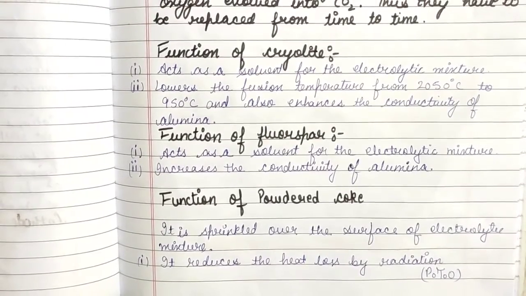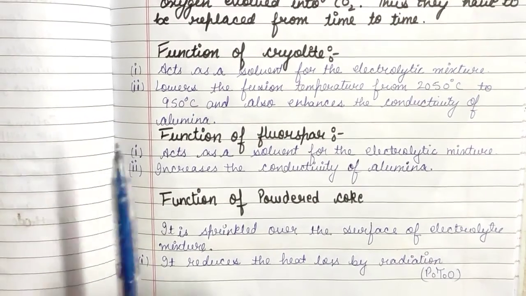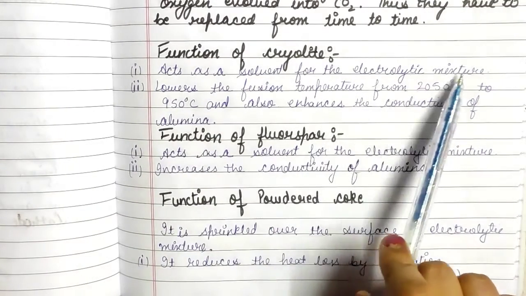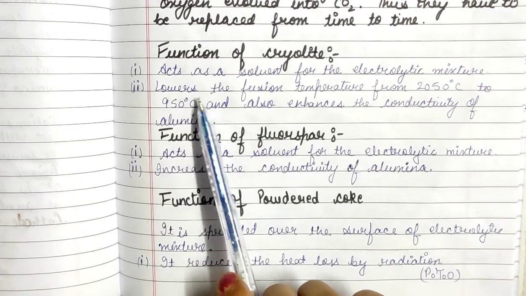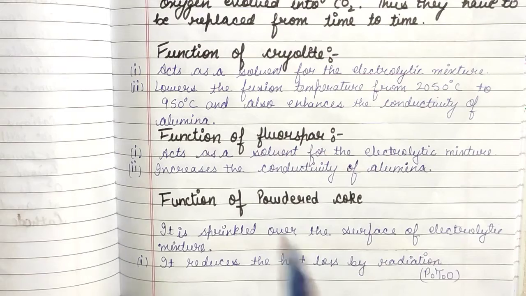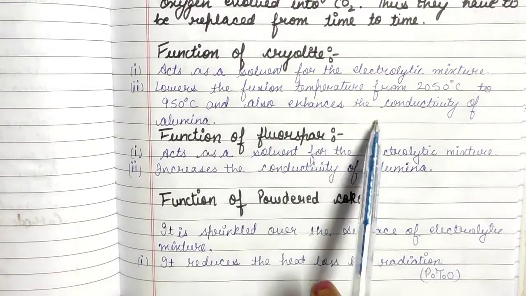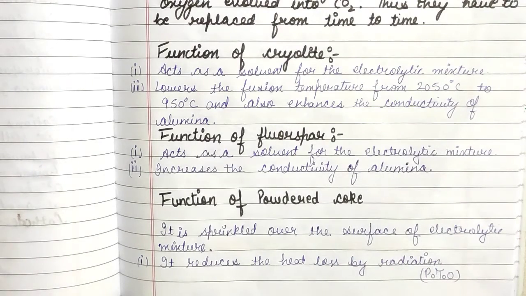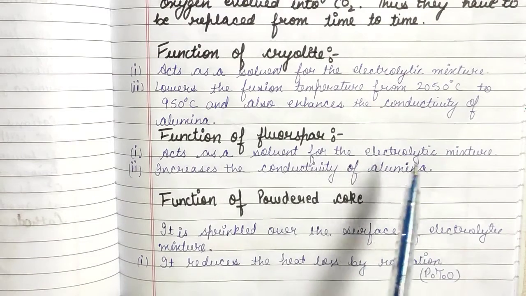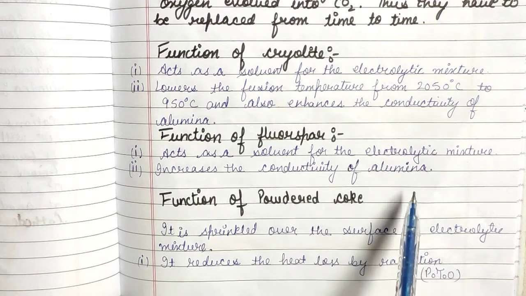Now we will discuss the function of cryolite, fluorspar and powdered coke. Number one is the function of cryolite. First point, it acts as a solvent for the electrolytic mixture. Number two, it lowers the fusion temperature from 2050 degrees Celsius to 950 degrees Celsius and also enhances the conductivity of alumina. Next, the function of fluorspar: it acts as a solvent for the electrolytic mixture. Number two, it increases the conductivity of the electrolyte.